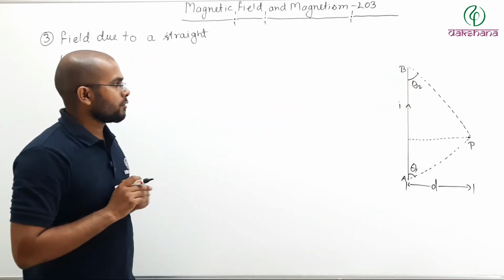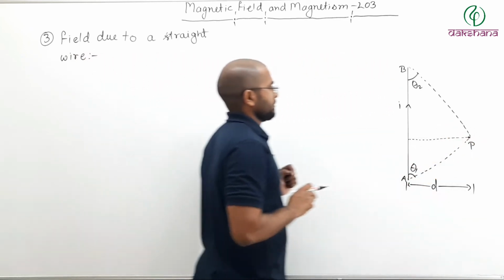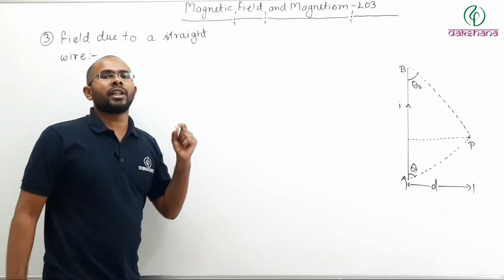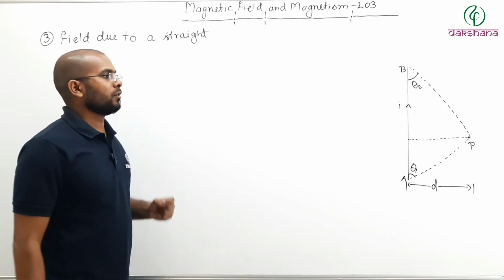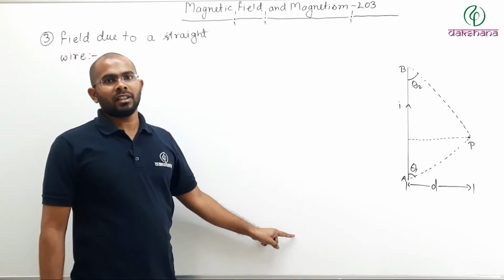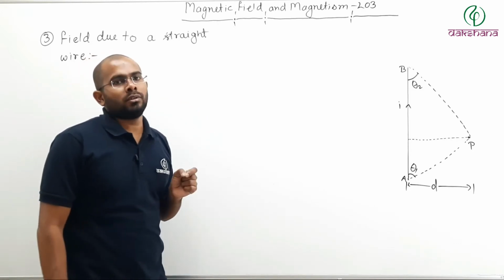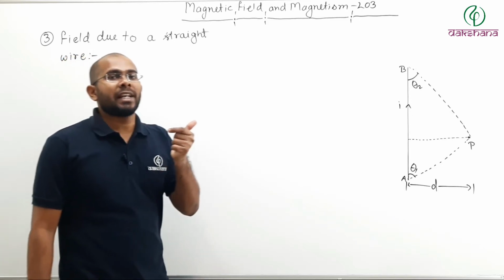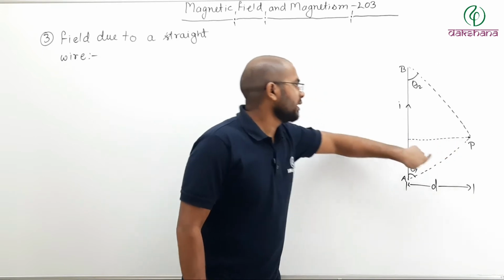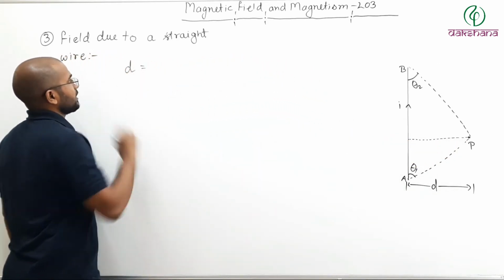Now, if I want to find the magnetic field at point P, current flowing through the wire is I, then the first thing you need to know, whenever you want to find the magnetic field due to straight current conductor of finite size, is what is the perpendicular distance of that point P from the wire. So first thing you need to find is d, small d.